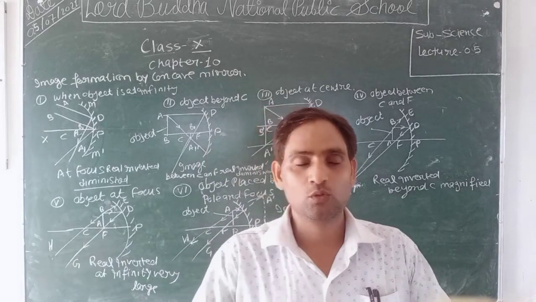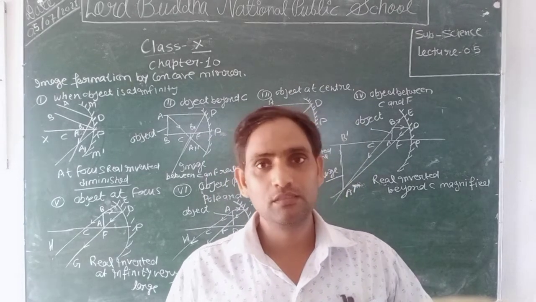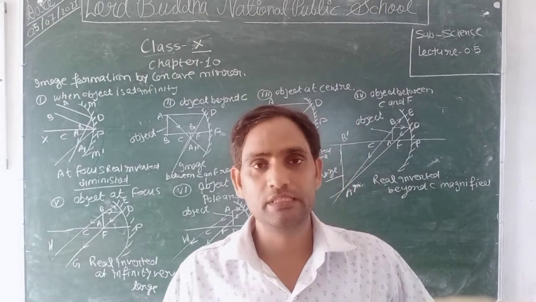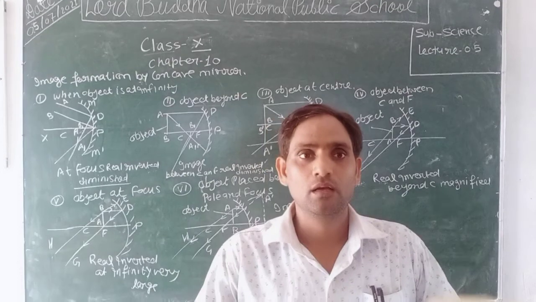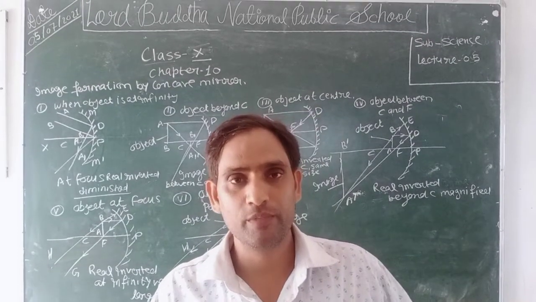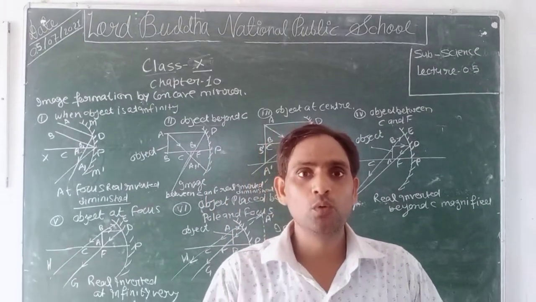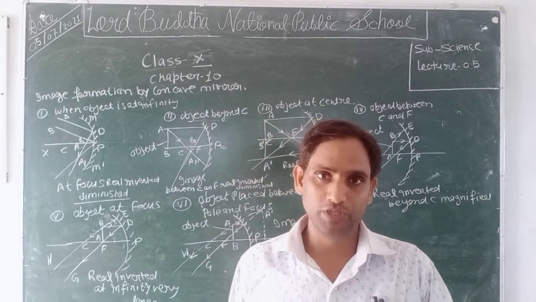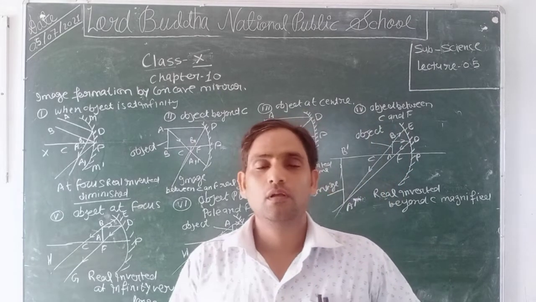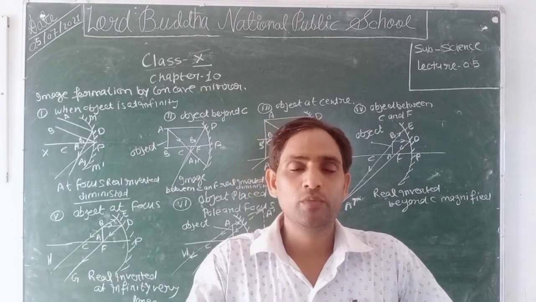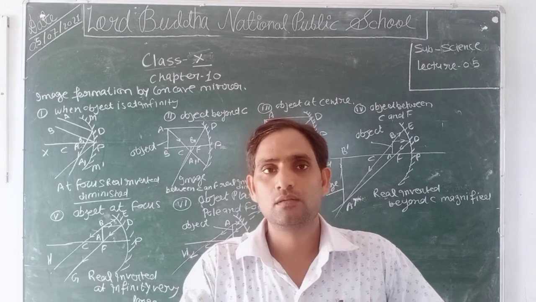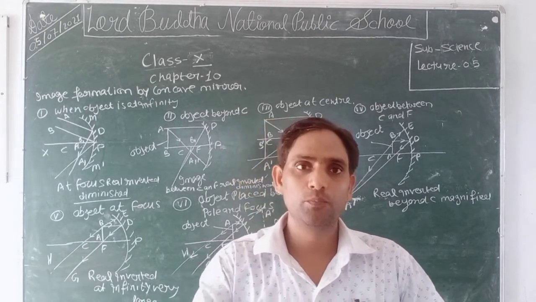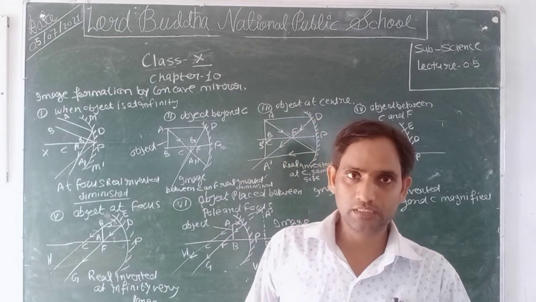Good morning. In the previous lecture, we learned how image formation takes place and we learned the rules of this formation. Today we will learn image formation by a concave mirror. The image formed by concave mirrors depends on the position of the object where it is placed. We start from the first condition.